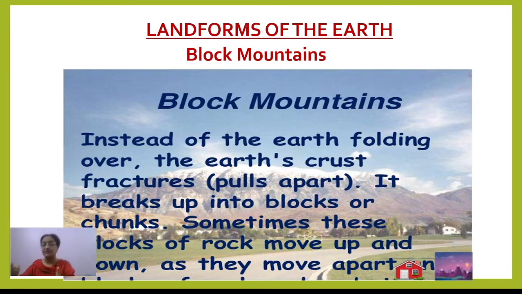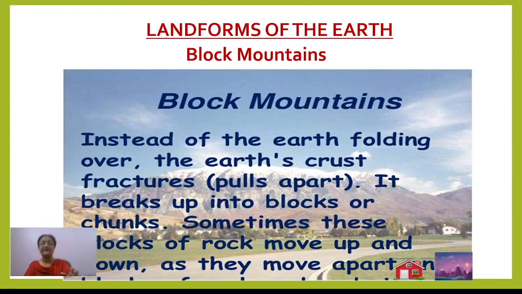So the mountain which is formed is called block mountain. By folding, the mountain formed is called fold mountain. If faulting is the reason behind it, it is called block mountain or horst.